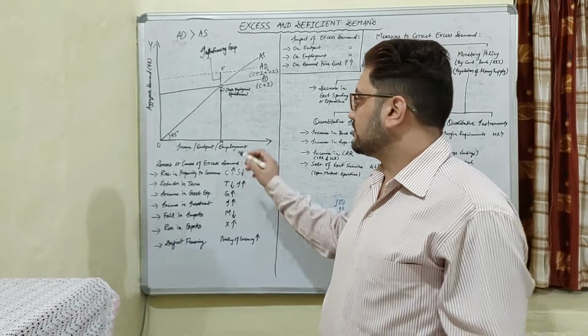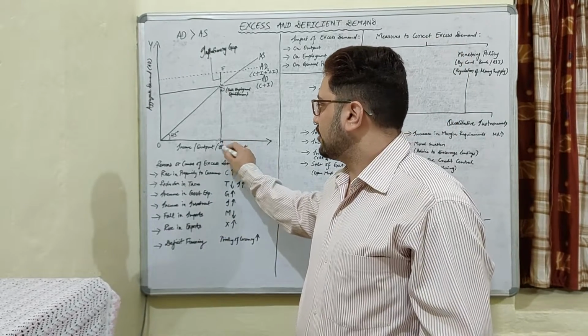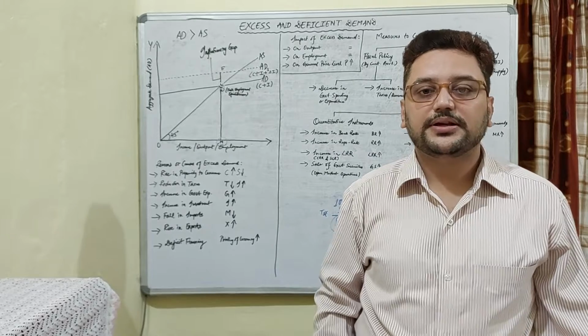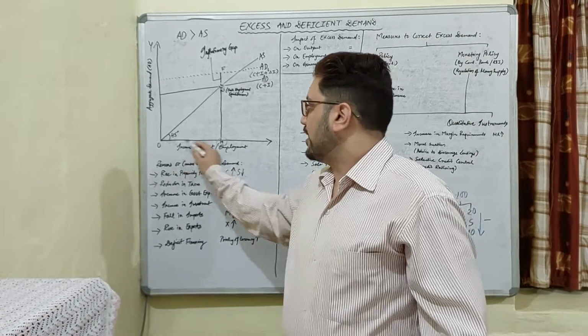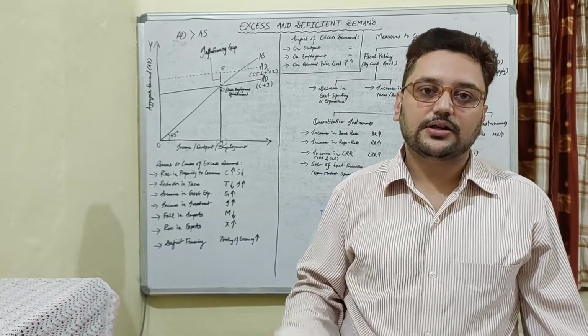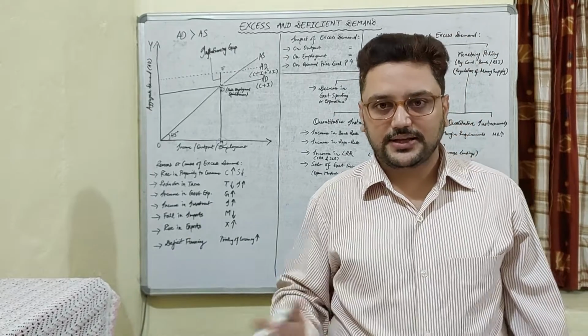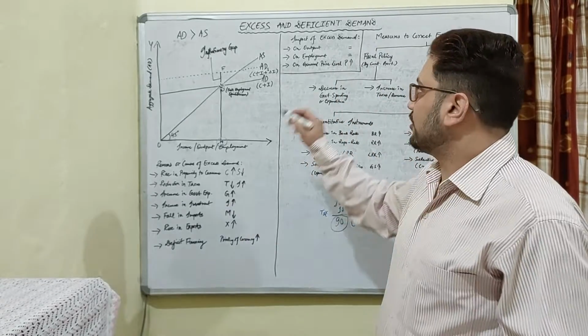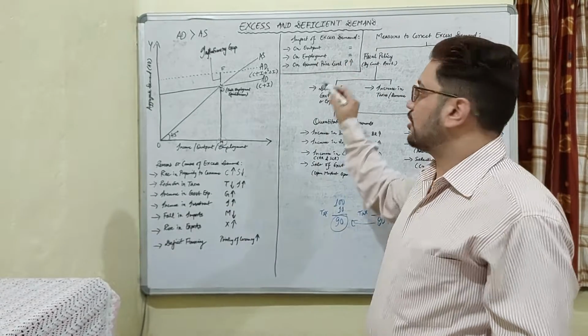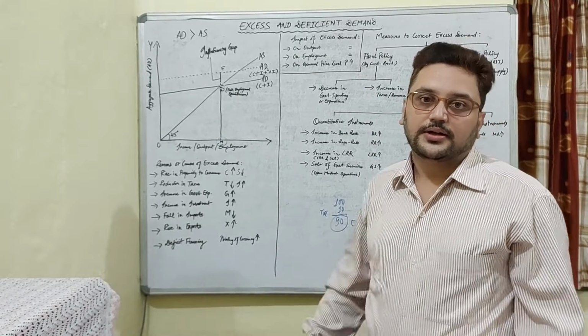Why? Because already the economy is at full employment equilibrium, and it cannot produce goods beyond this OM quantity, because already all the resources and people, everything has been fully and efficiently utilized. So there will not be any impact on the output. So output will remain constant.